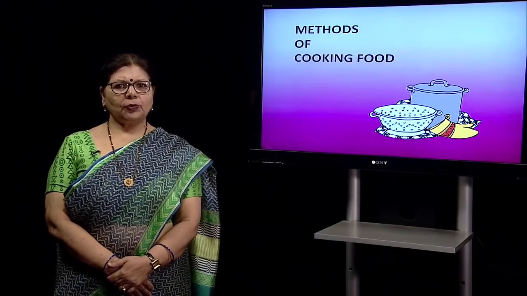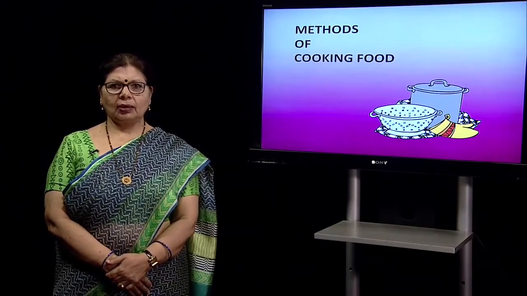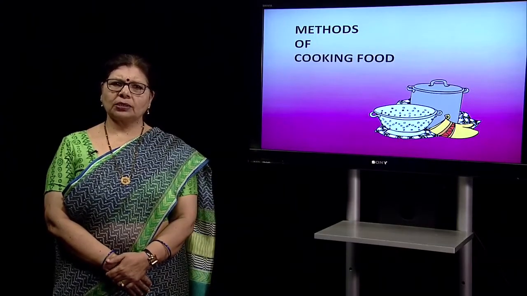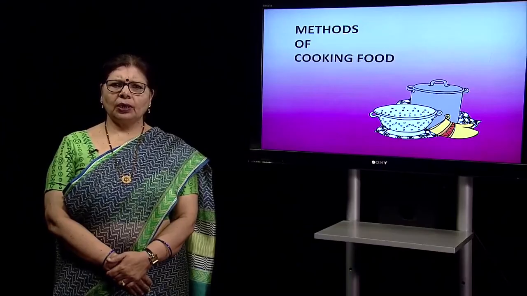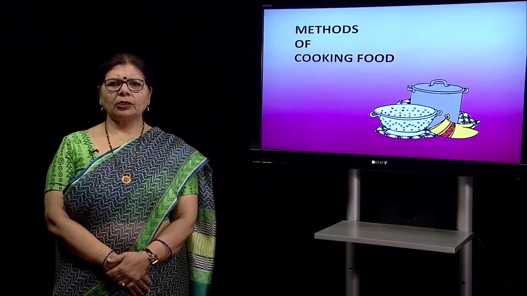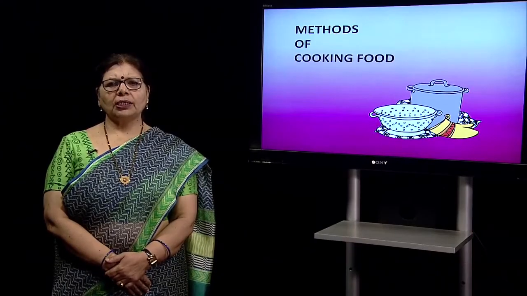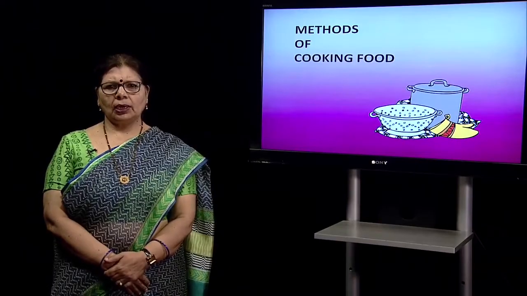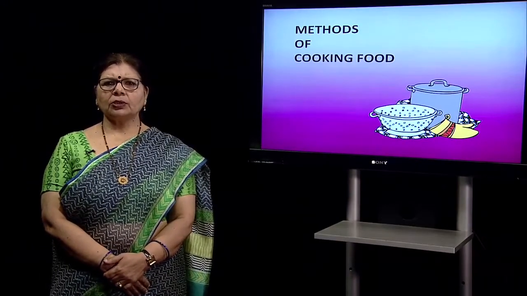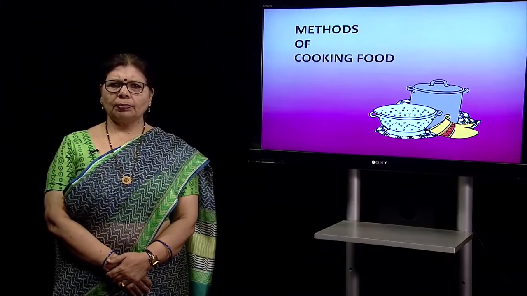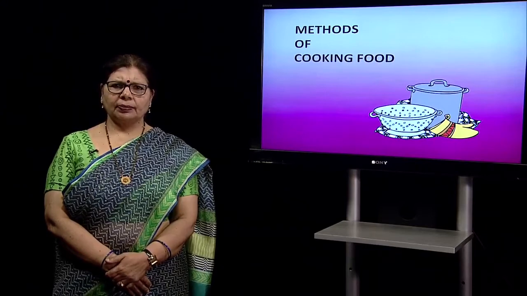We all eat food, and food comes from agriculture sources and animal sources, and most of the food comes in raw form, and that has to be cooked to be consumed. So, today we are going to learn different methods of cooking. All over the world, food is cooked by different methods to prepare delicious dishes.